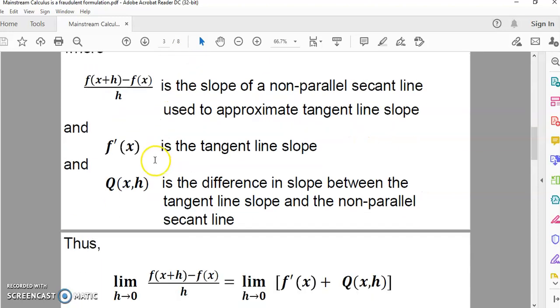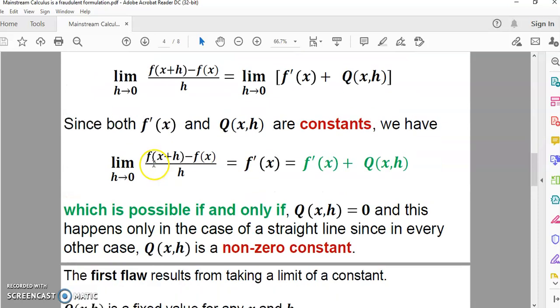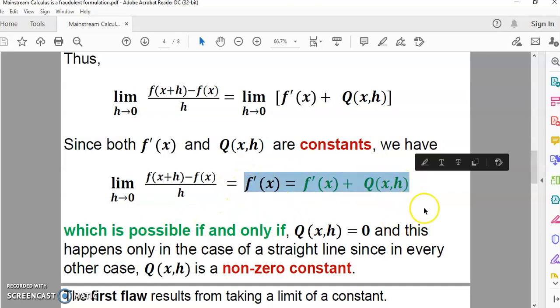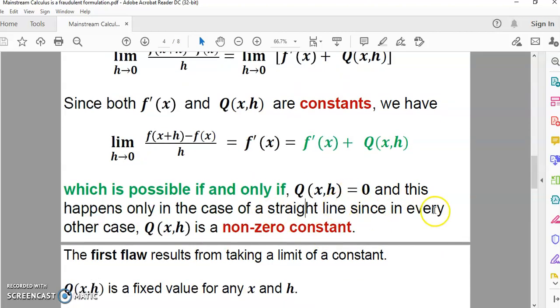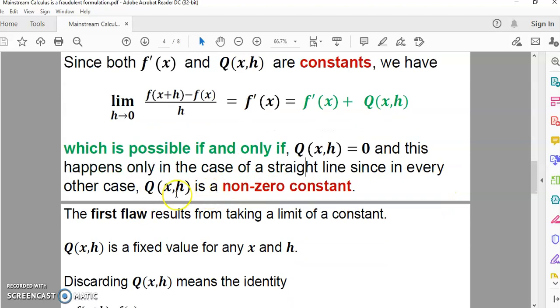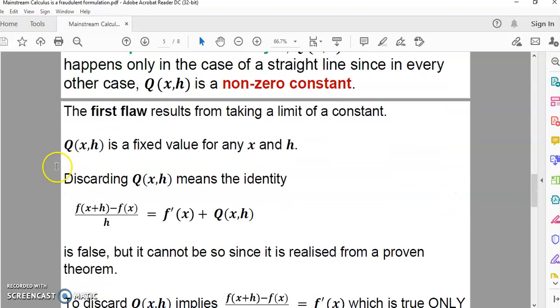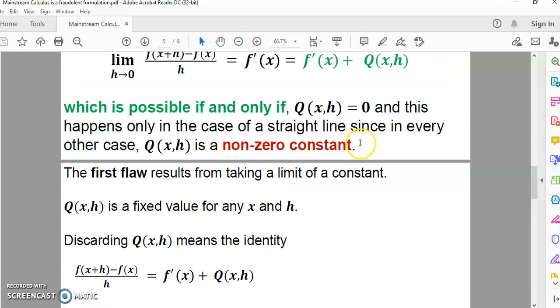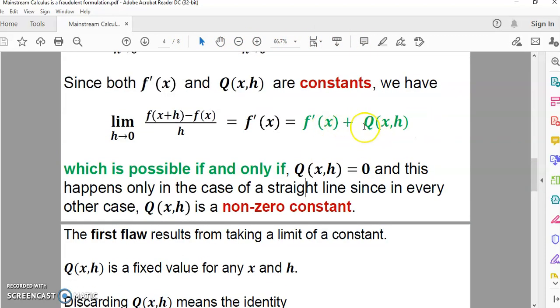Okay, so since both of these slopes are constants, we have that f prime of x, as you see here, is equal to f prime of x plus q of xh, which is possible if and only if q of xh is 0. And this only happens in the case of a straight line. So the first law results from taking the limit of a constant. Okay, what is the constant? These two here are the constant.